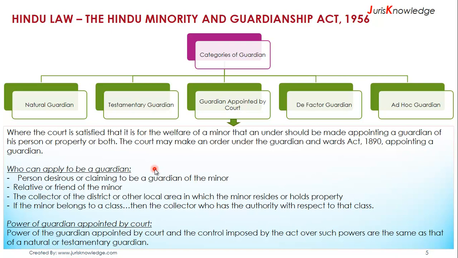He can be a relative or a friend of the minor, or the collector of the district or other local areas in which the minor resides or holds properties. And if the minor belongs to a class, then the collector who has the authority with respect to that class can become the guardian of that minor.